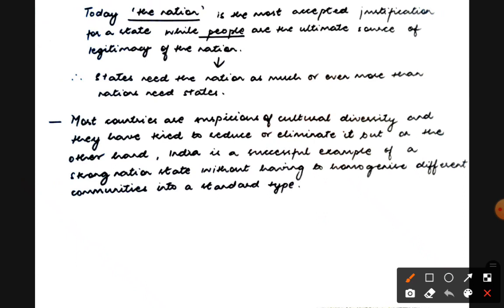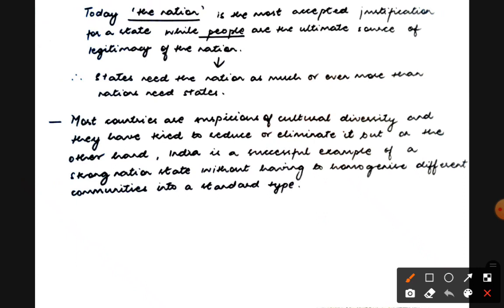Now nation is an abstract entity. Okay, nation basically comprises shared culture, shared history, shared religion. Okay, now what is a state? Let's make it very clear. For a state to exist, in a very general sense, it needs a geographical territory. Very first, it needs a geographical territory.